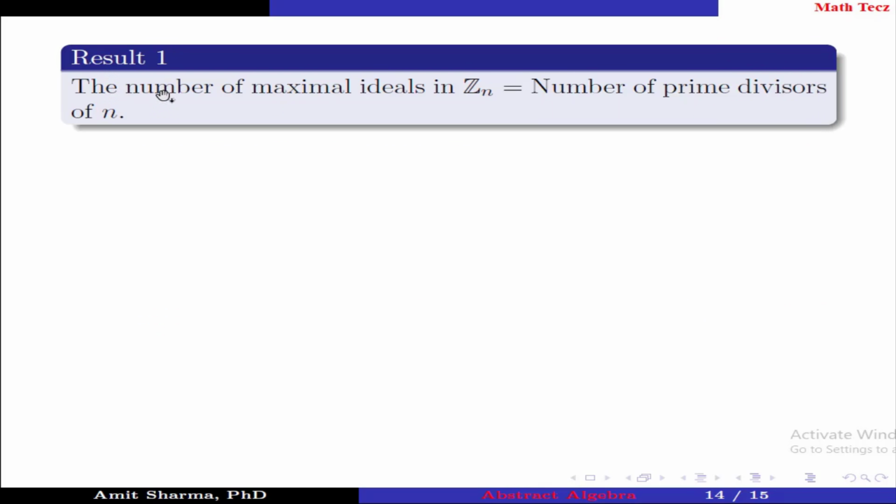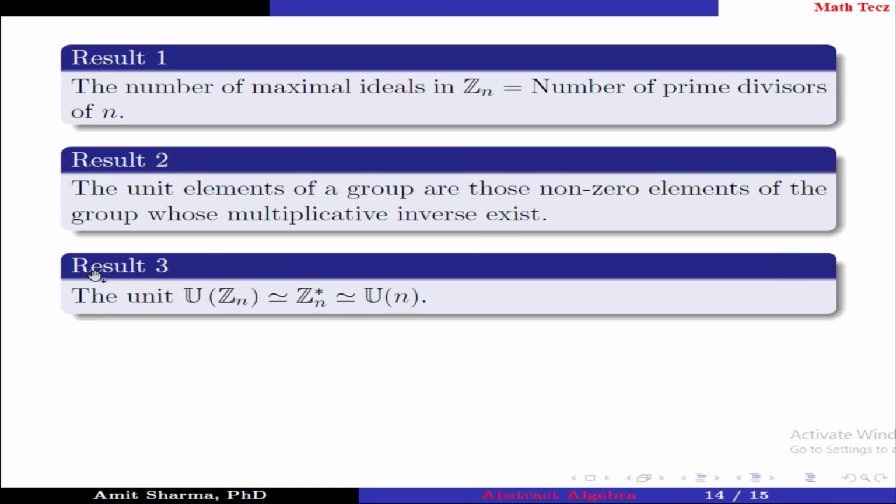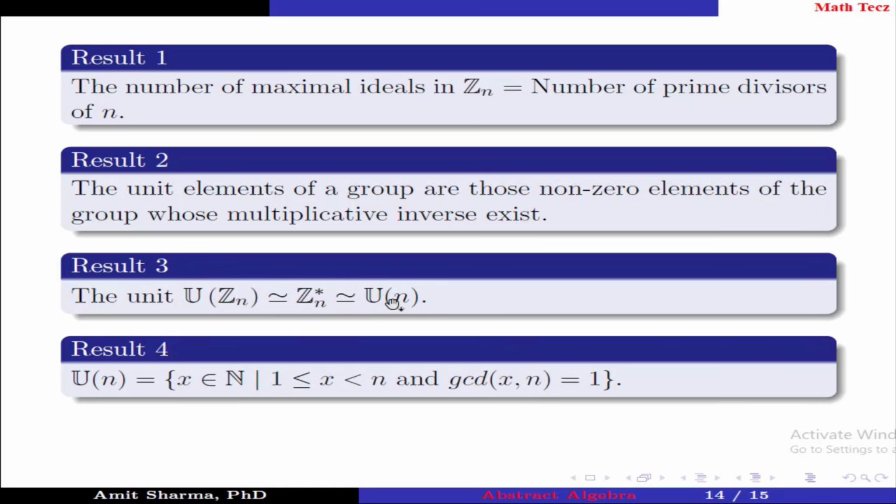Result number 1. The number of maximal ideals in Zn is equal to the number of prime divisors of n. Result number 2. The unit elements of a group are those non-zero elements of the group whose multiplicative inverse exists. Result number 3. The group of units of Zn is isomorphic to Zn star, which is isomorphic to U(n). Result number 4. U(n) contains those natural numbers x such that 1 is less than or equal to x less than n and GCD of x, n is equal to 1.